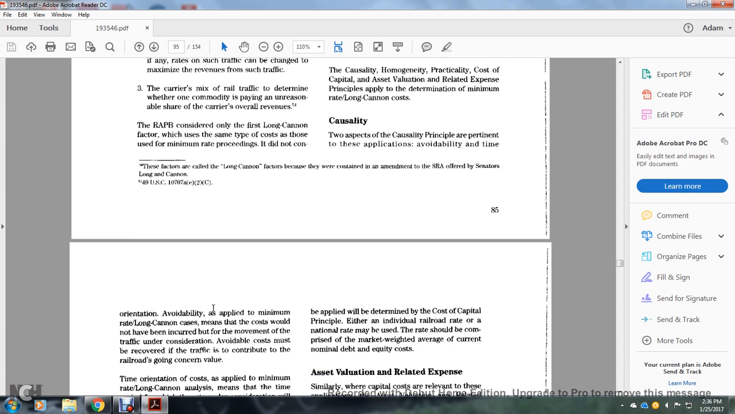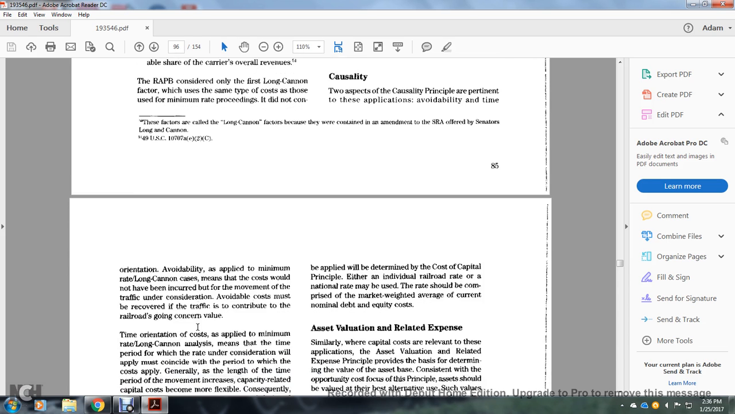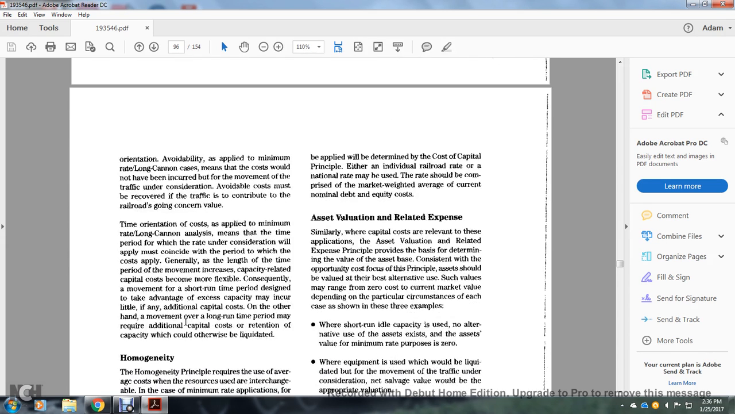The avoidable cost applied with the minimum rate Long Cannon means that the cost must be one that would not be incurred with the movement of the traffic under consideration, or the cost may be recovered with the traffic contributed to the railroad's going concern. The time period of the cost applied with the minimum rate Long Cannon means that the period of the rate under consideration would coincide with the period which the cost implies. Generally, as the length of the time period of the movement increases, the capacity related capital cost becomes more flexible.